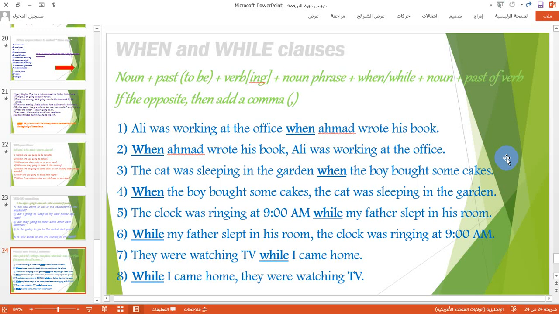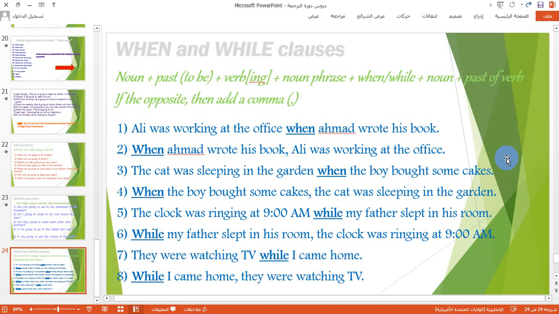The cat was sleeping in the garden when the boy bought some cakes. The fourth one: when the boy bought some cakes, the cat was sleeping in the garden. Look, the when statement comes at the start of the sentence, so that's why we put a comma at the end of the when clause. The cat was sleeping in the garden.